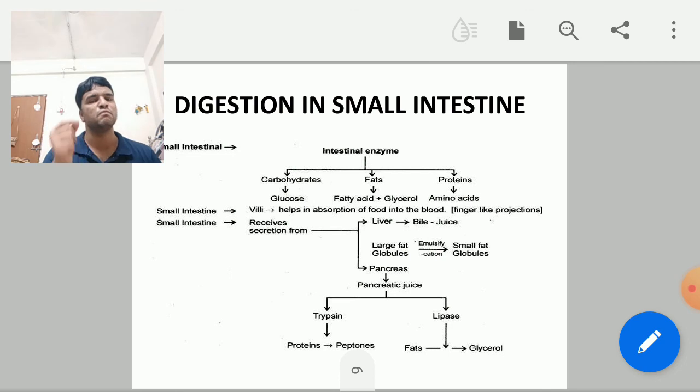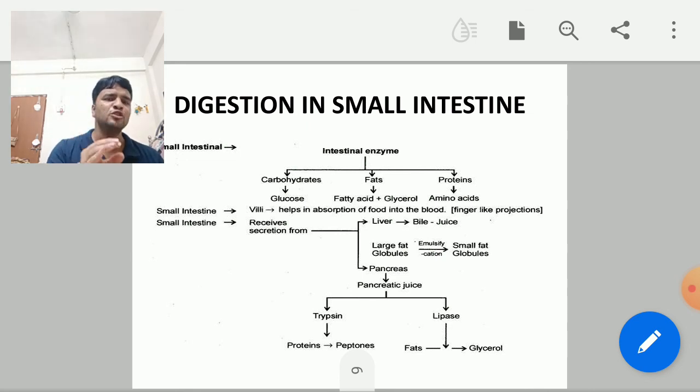The next function is that bile has bile salts, and the bile salts will emulsify the fats. The large fat molecules will be converted into smaller fat globules, and that is called emulsification of fat. That emulsification is done by the bile. Now the bile has converted the large fat globules into smaller fat molecules, and it has also converted the food which was acidic into alkaline.